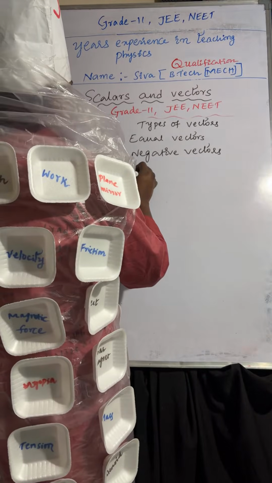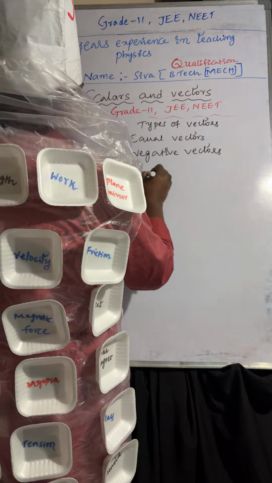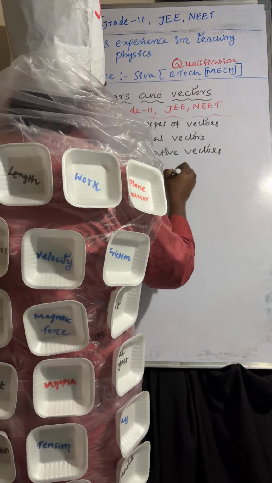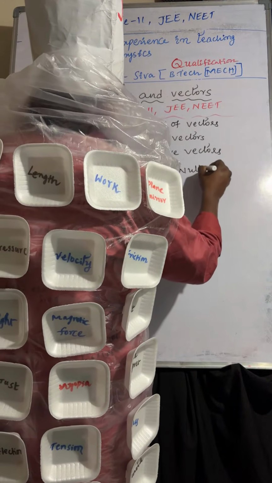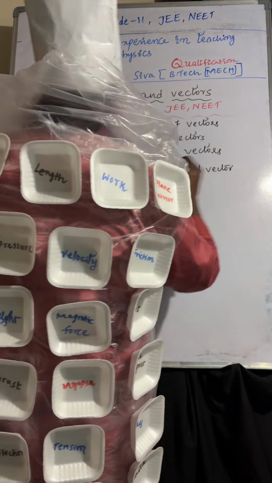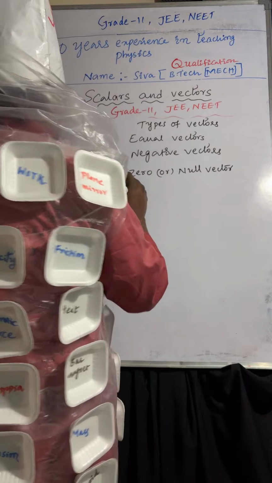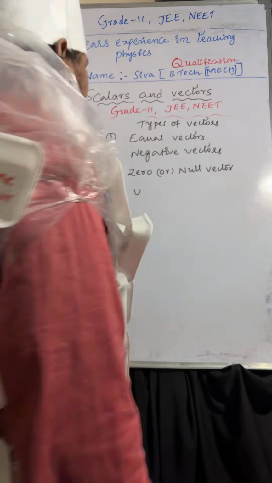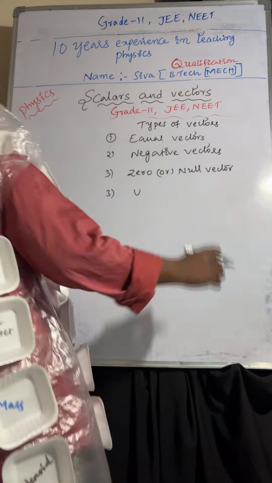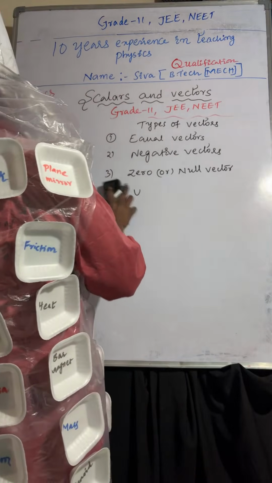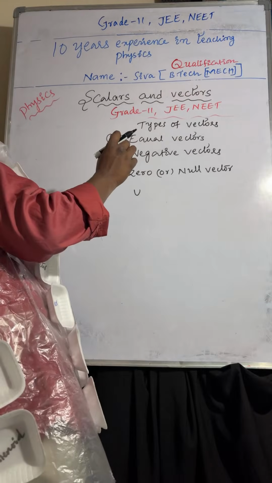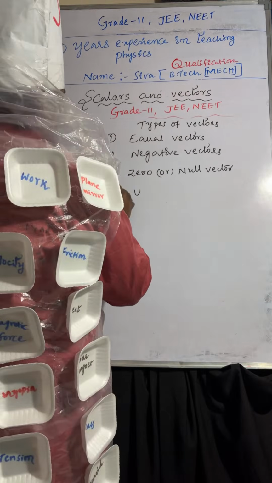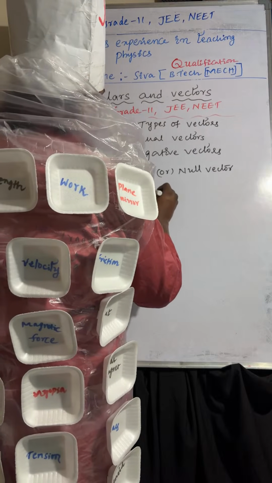I am taking zero or null vector as the third one, then the fourth one, unit vector.